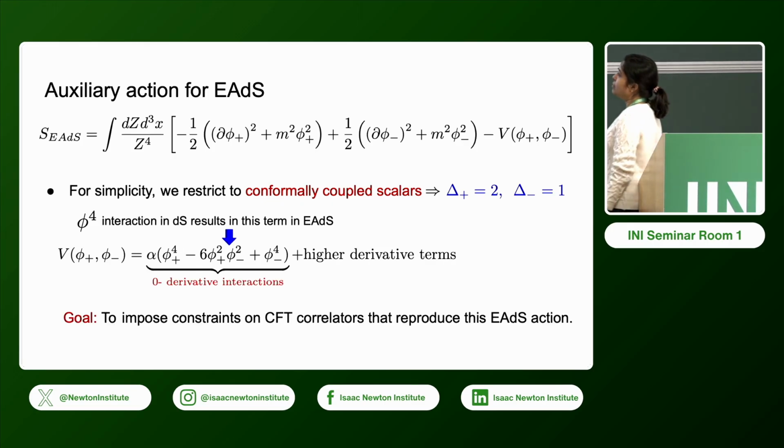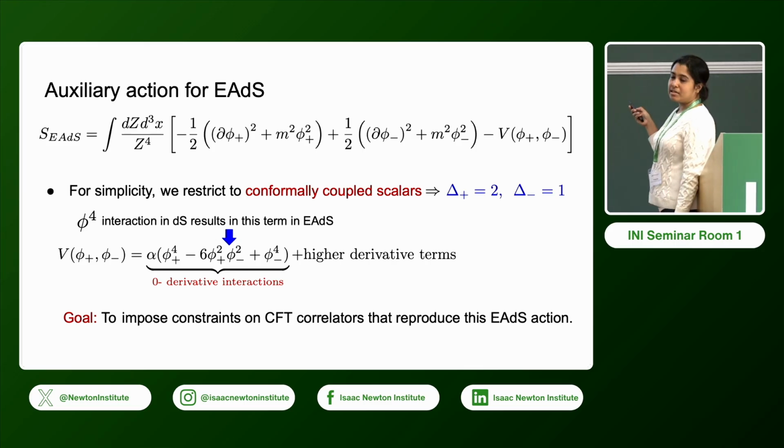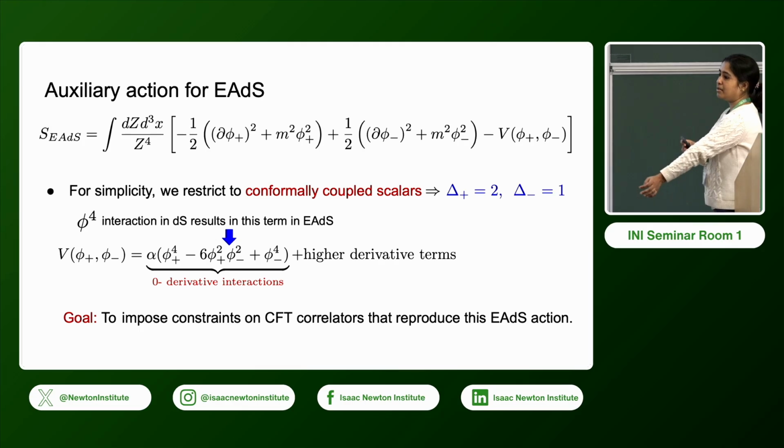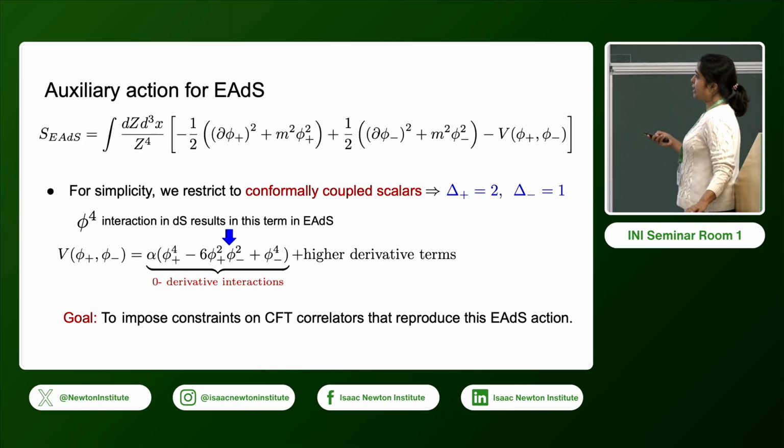Now, what is the form of this potential in Euclidean AdS? So suppose we start from this phi to the 4 interaction in de Sitter, and we do all this shadow formalism, then we end up getting this interaction in Euclidean AdS. So note that this is phi plus to the 4, this is phi minus to the 4, and we have a specific interaction, and these numbers are fixed. So this coefficient is 1, this is minus 6, this is plus 1.